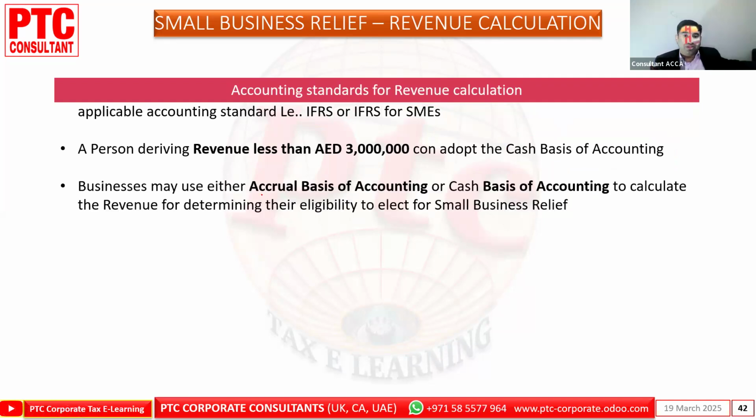A business may use either accrual or the cash basis. This is optional, this is your choice. In the first return, you can choose this, to calculate the revenue for determining the eligibility to elect for the small business relief.